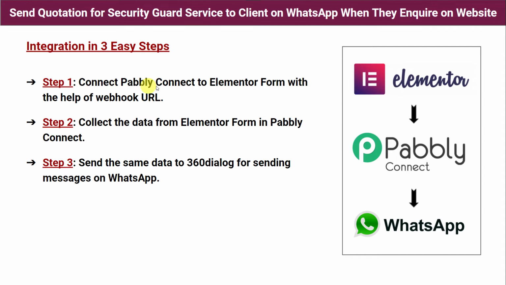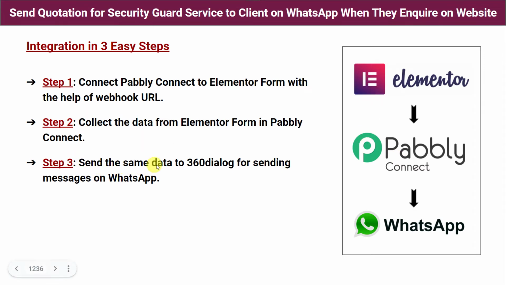Step 1. Connect Pabbly Connect to Elementor Form with the help of a webhook URL. So first we have to go to Pabbly Connect. Pabbly Connect will offer us a webhook URL. Using that webhook URL, we have to create an integration between Elementor Form and Pabbly Connect. Step 2. Collect the data from Elementor Form in Pabbly Connect. So at step 2, Pabbly Connect is going to capture the data from Elementor Forms.